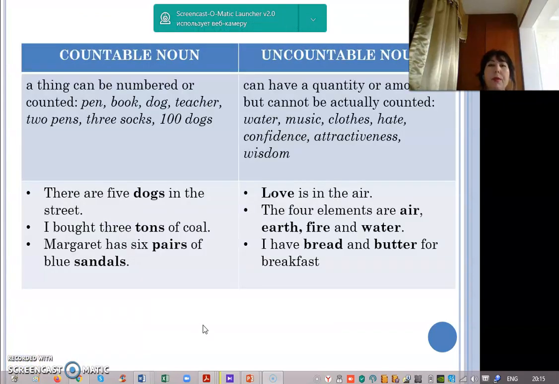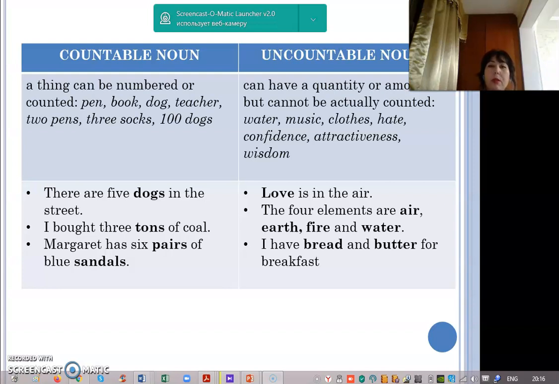In this slide, I am going to show the difference between countable and uncountable nouns. A countable noun is a thing that can be numbered or counted like 1, 2, 3, 4. Yeah? For example, pen, book, dog, teacher, 2 pens, 3 socks, 100 dogs. It's countable noun. Let's give example. There are 5 dogs in the street. Dogs, it's countable noun because we can count. For example, 5 dogs.